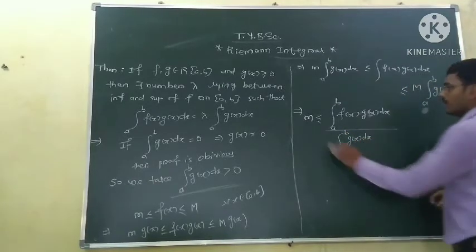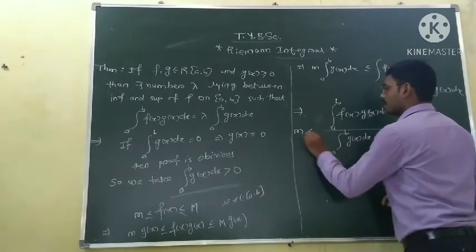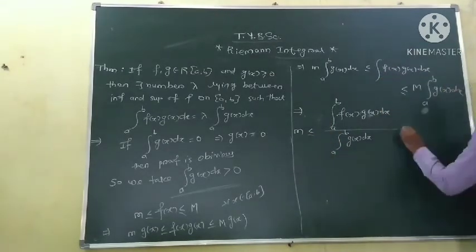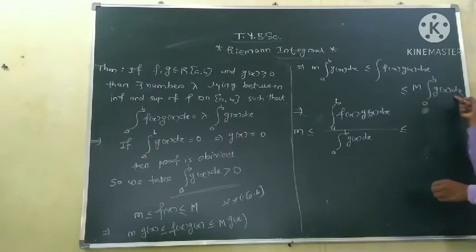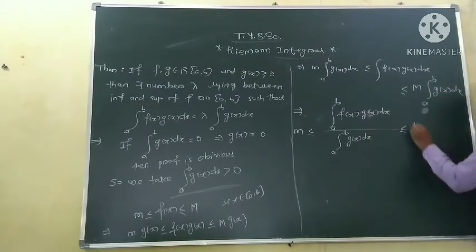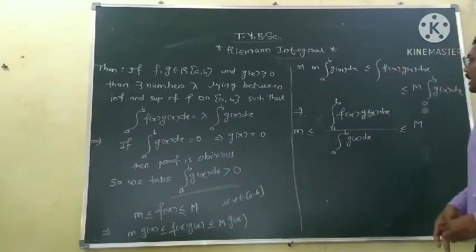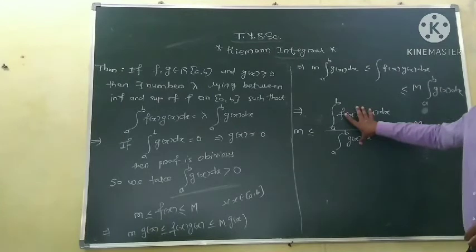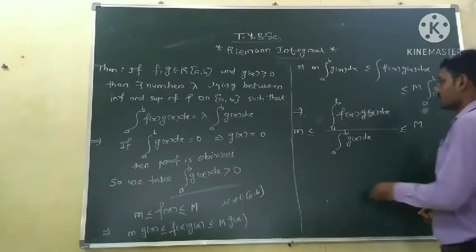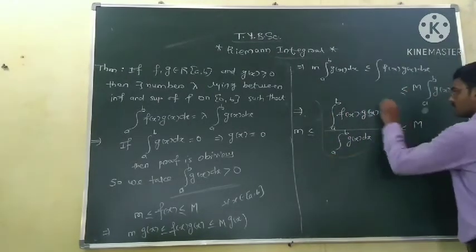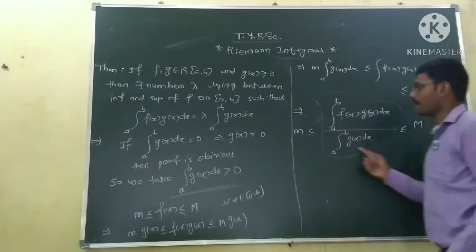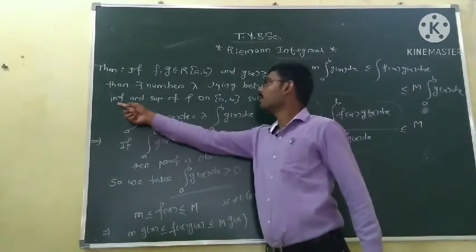Okay, so write it like this: m is less than or equal to this, and this is less than or equal to, divide this term also by the integration of g of x dx. So this gets cancelled, so here remains only M. Okay, so we can say this term is our lambda. So this lies between infimum and supremum.